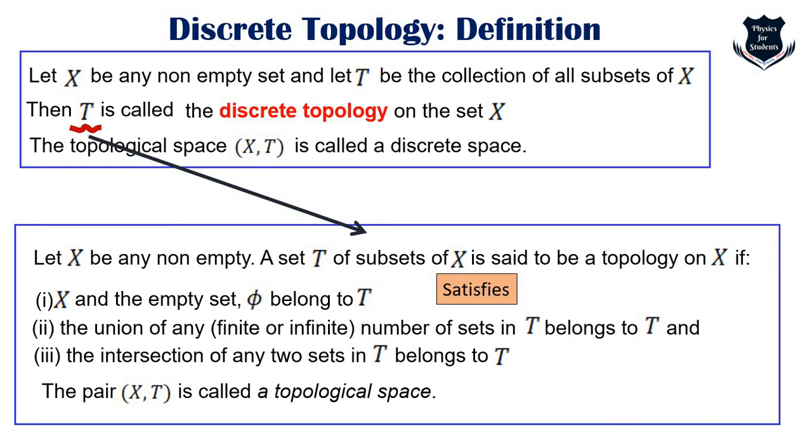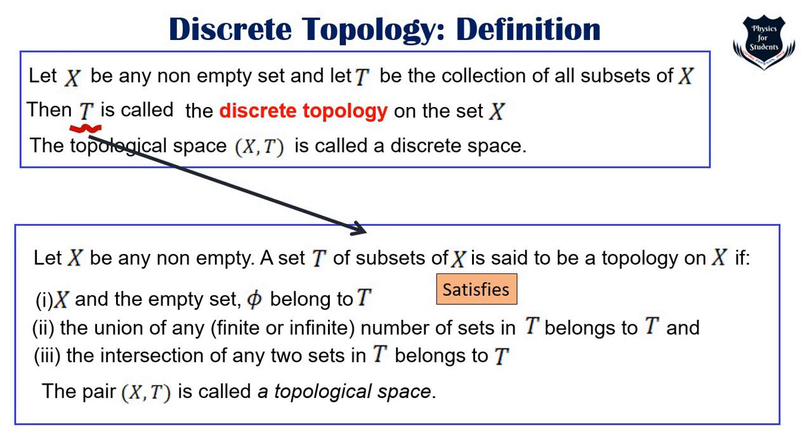this T, which I have underlined in maroon, satisfies all these three things. So T is only called a topology if it satisfies these three things, which I'm not iterating again. This is there in my video of topology and topological space. It is simple, just go through and read it. Number one, X and the empty set phi belong to T. Number two, the union of any finite or infinite number of sets in T belongs to T, and the intersection of any two sets belongs to T.